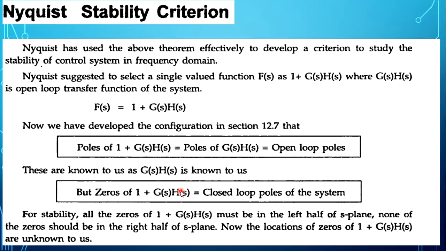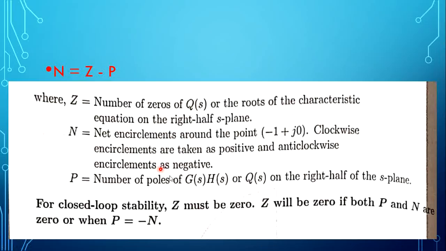That is nothing but all the closed loop poles of the system should lie on the left hand side of the S-plane, or none of the zeros of 1 plus g of s into h of s should lie in the right hand side of the S-plane. This is how the Nyquist stability criterion is explained. The same thing in another way.